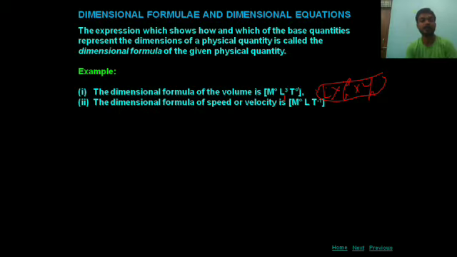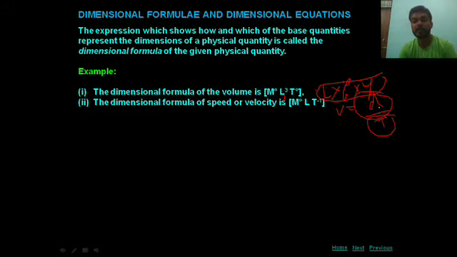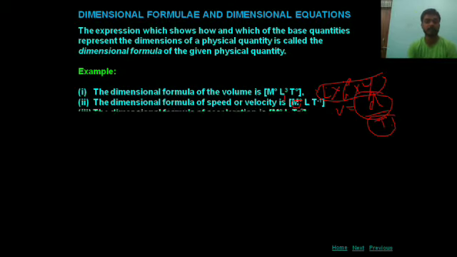The dimension formula of speed or velocity is M0 L T^-1, where speed or velocity is equal to displacement upon time. Displacement is L, length, and time is T. Means in velocity only two quantities are here, displacement and time. Hence there is no need of mass. Mass has 0 dimension. Dimension formula for acceleration.